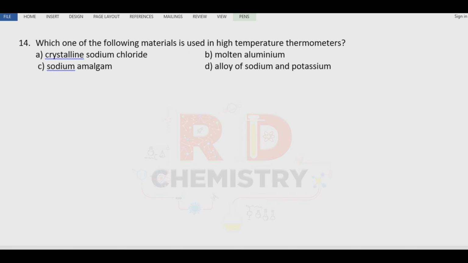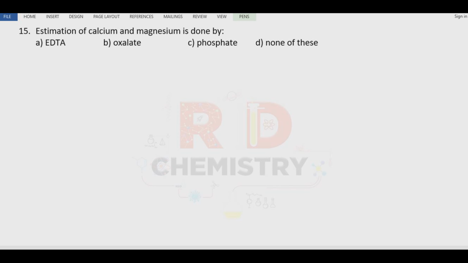Question number 14. Which one of the following materials is used in high temperature thermometers? I'll give the answer directly. It's a fact. The answer is an alloy of sodium and potassium. Question number 15. Estimation of calcium and magnesium is done by. Calcium and magnesium are present in hard water. To find out the hardness of the water, we titrate the hard water with EDTA solution. So the answer is option A.